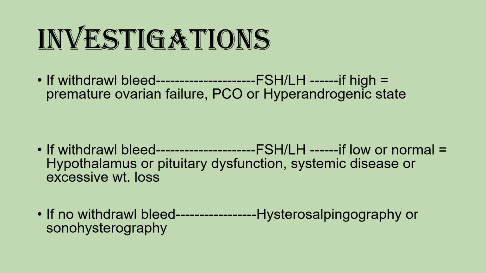That could be secondary to any systemic disease like diabetes, thyroid or parathyroid dysfunction, or PCO or hyperandrogenic state. If withdrawal bleed happens but FSH and LH ratio is low or normal, this is the hypothalamus or pituitary dysfunction or any systemic disease or excessive weight loss. If there is no withdrawal bleed, we have to go for hysterosalpingography or sonohysterography for Asherman syndrome.